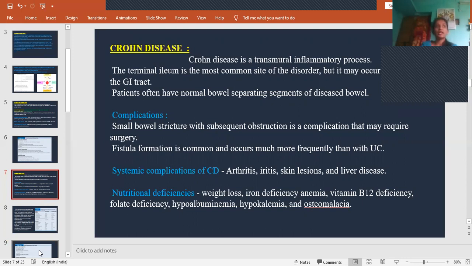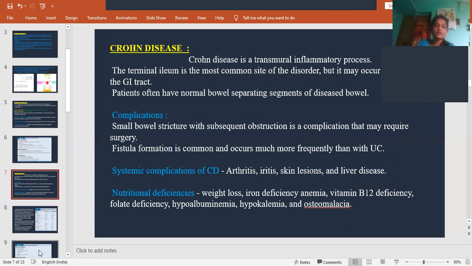That means part of that bowel gets damaged, and again a part is normal, and again a part is damaged. In that way, that kind of thing we can see in case of Crohn's disease. And what are the complications? Complications include small bowel stricture. That means narrowing of the lumen of this bowel, that we call a small bowel stricture, with subsequent obstruction. So when there is a stricture, obviously there will be obstruction, which is a complication and which requires immediate surgery.